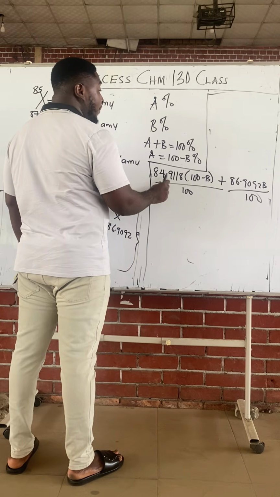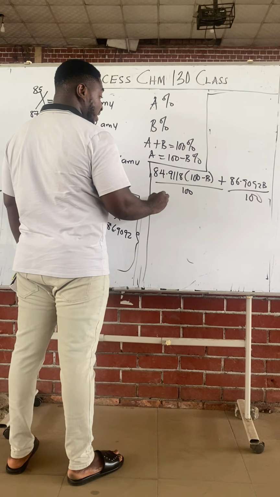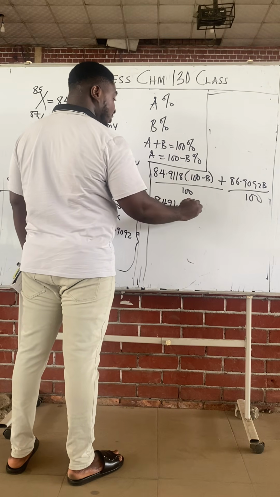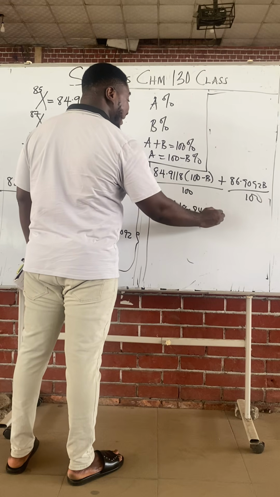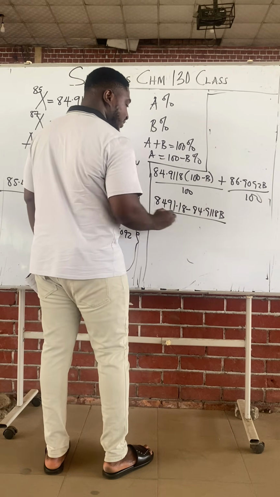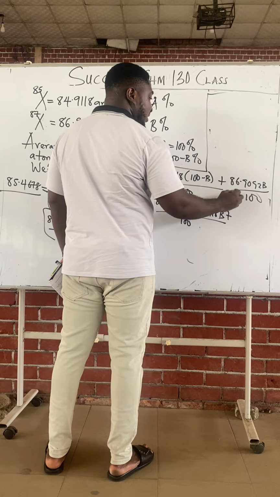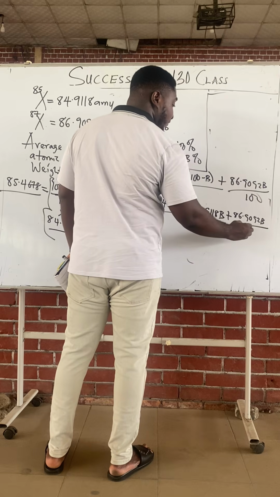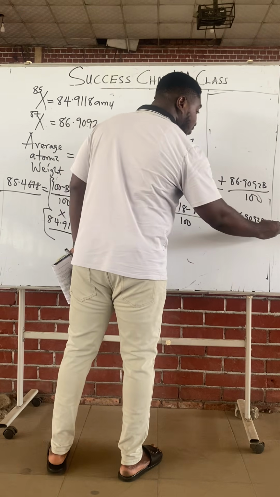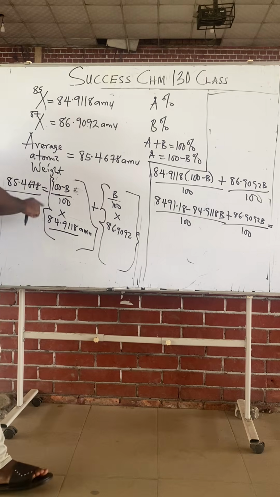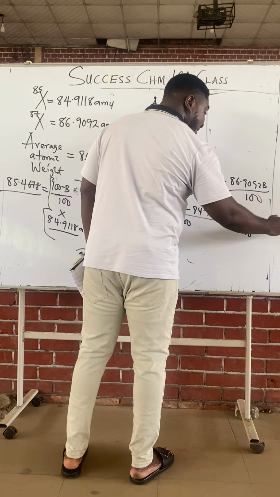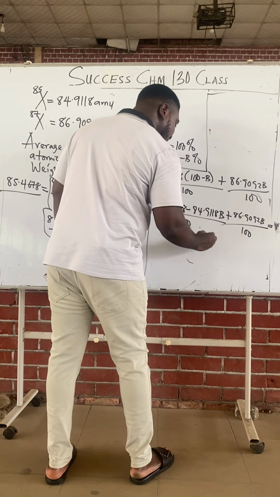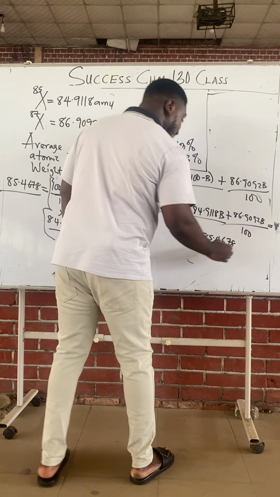Let's expand this bracket. 84.9118 times 100 is 8491.18, minus 84.9118 times B, all over 100, plus 86.9092B all over 100, equals the average, 85.467. See what I'm going to do, class. Follow me.